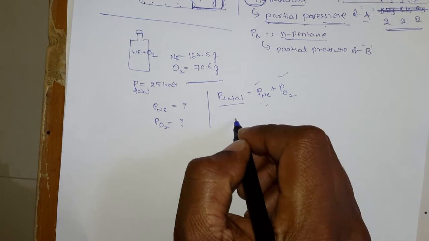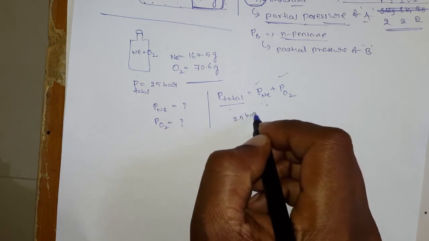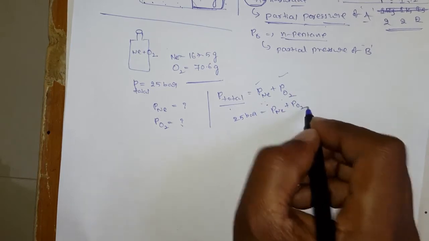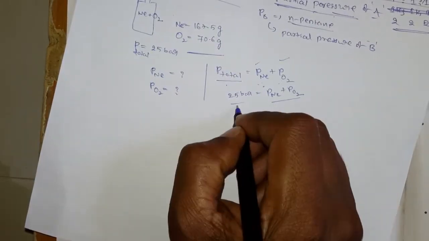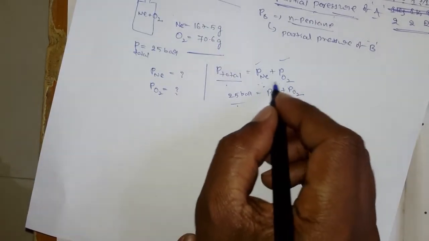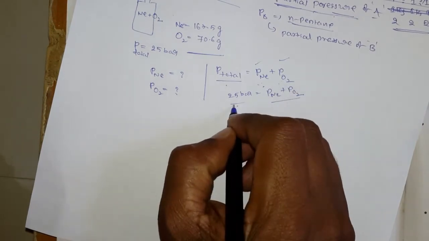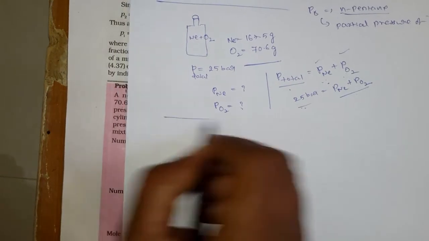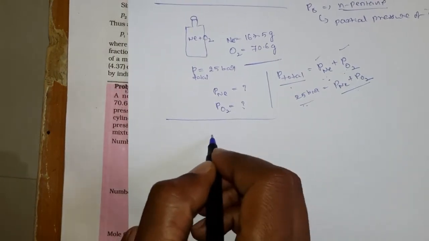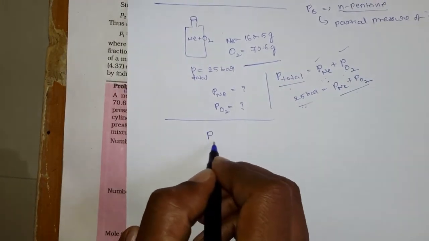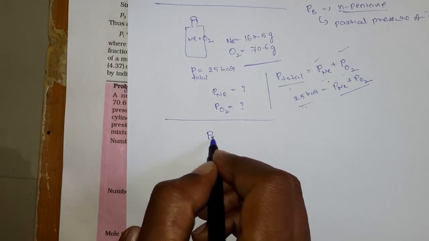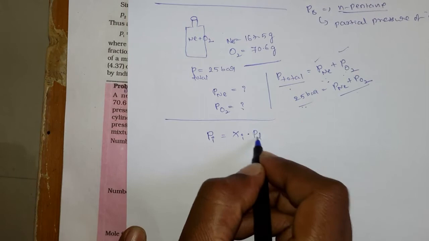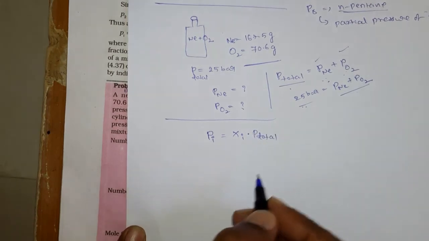No, right? 25 bar is equal to the partial pressure of the neon plus the partial pressure of the dioxygen. Is it possible to calculate these two values? No, but we know that the total pressure is 25 bar. So then how can we calculate this? It is very simple. We know the relation, the equation, right? The partial pressure of any component, the ith component, is equal to the mole fraction of the ith component into P total.